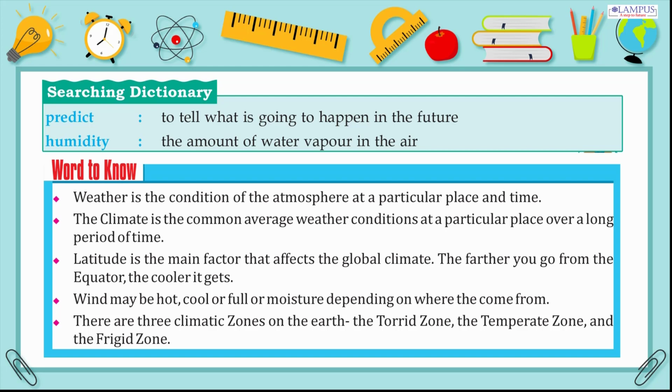Latitude is the main factor that affects the global climate. The farther you go from the equator, the cooler it gets. Winds may be hot, cool or full of moisture depending on where they come from. There are 3 climatic zones on the Earth: the torrid zone, the temperate zone, and the frigid zone.